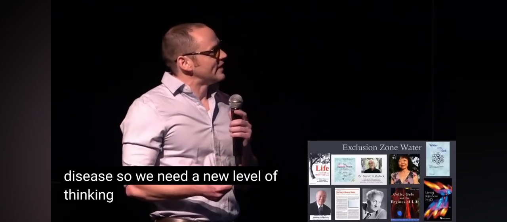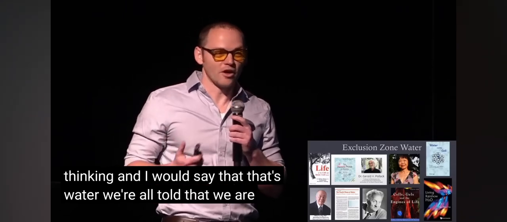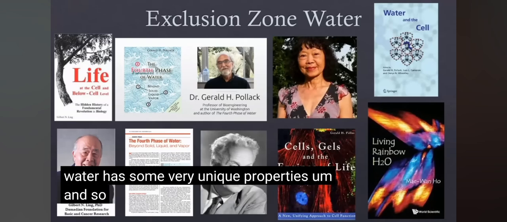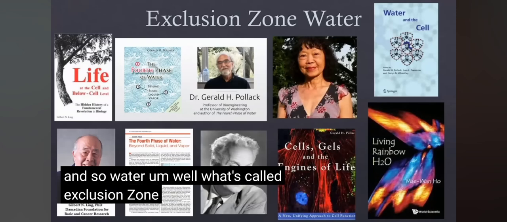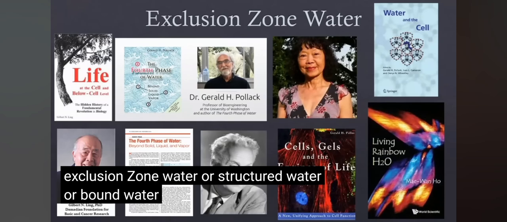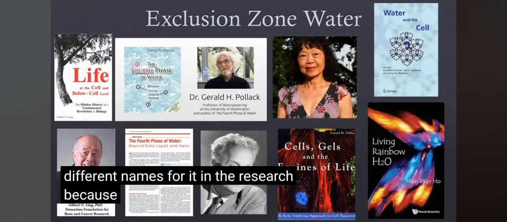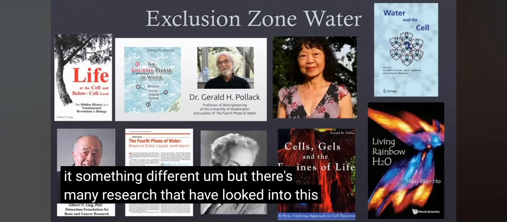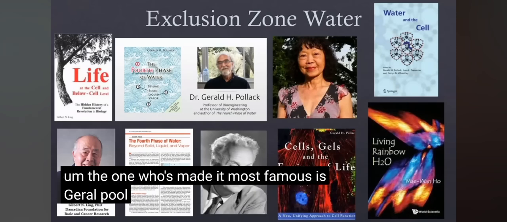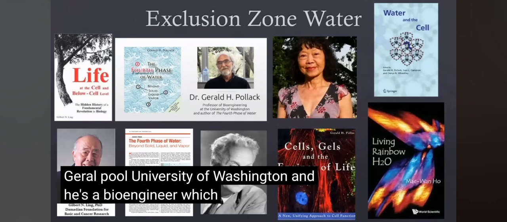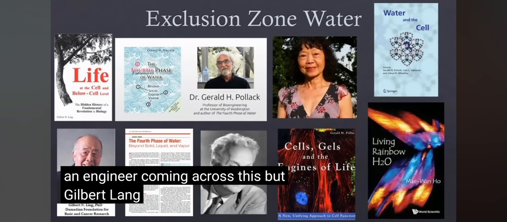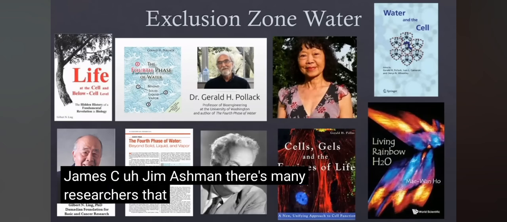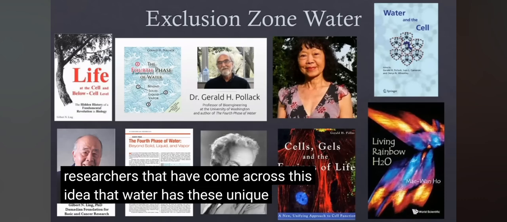So we need a new level of thinking, and I would say that that's water. We're all told that we are a large percentage water, and it turns out that water has some very unique properties. What's called exclusion zone water or structured water or bound water, there's lots of different names for it in the research because lots of different researchers have come across it and called it something different. The one who's made it most famous is Gerald Pollack at University of Washington. He's a bioengineer, which is interesting, an engineer coming across this. But Gilbert Ling, Albert Szent-Györgyi, Mae-Wan Ho, James Clegg, Jim Oschman, there's many researchers that have come across this idea that water has these unique properties.